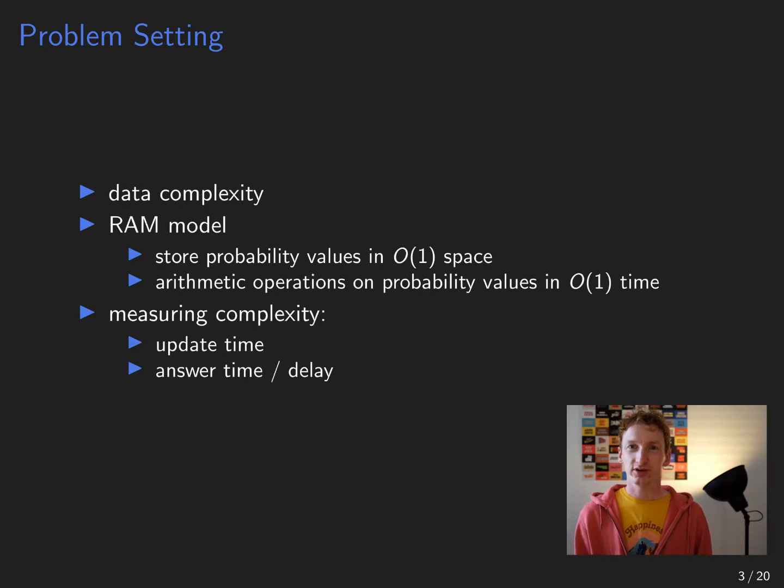So how do we measure the complexity of our algorithm? Well, we use data complexity, so we assume that the query size is constant. We use the random access machine as our machine model, where we assume that we can store probabilities in constant space and that we can perform arithmetic operations on these probabilities in constant time.